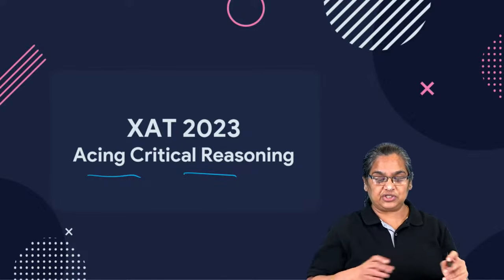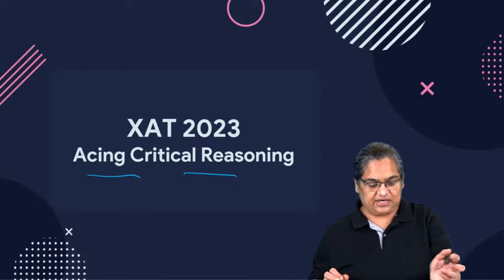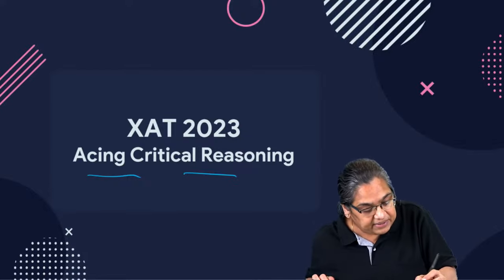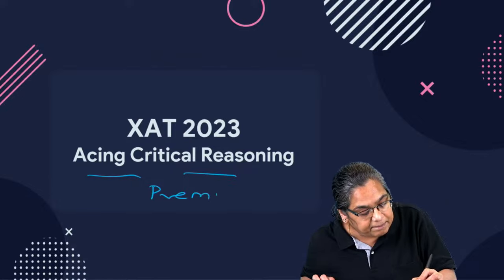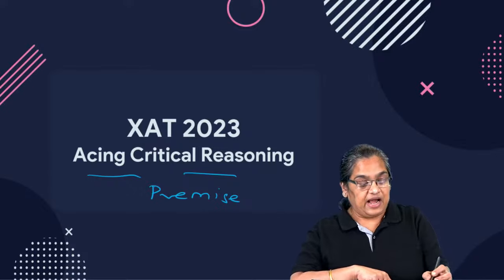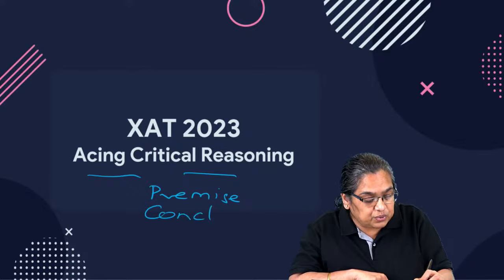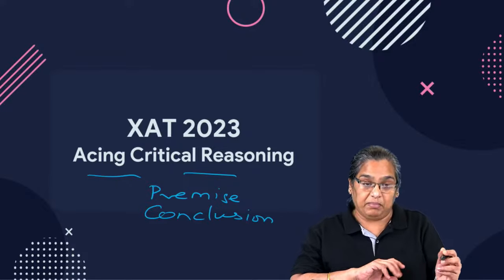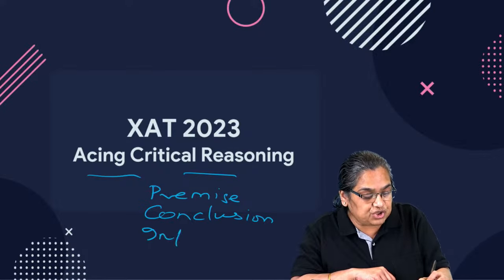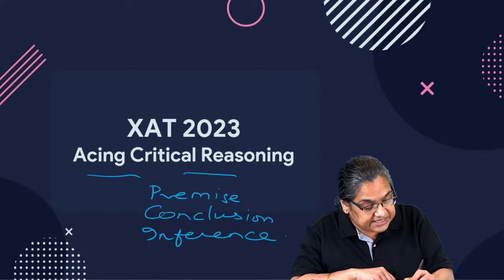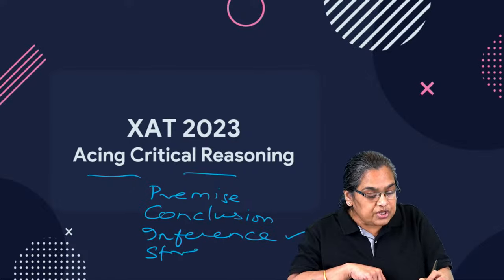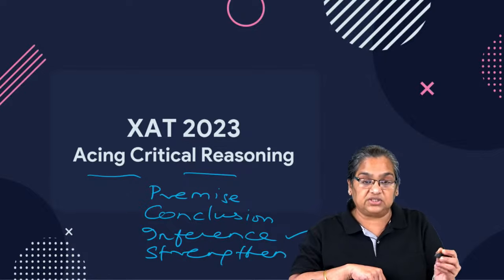And what would the questions look like? Let me just tell you. First, identify the premise of the author. Not asked often in XAT. Identify the conclusion. Not often asked. But what can you conclude from the passage? Which means your own inference. That is asked. Or they can ask you to strengthen the author's argument.